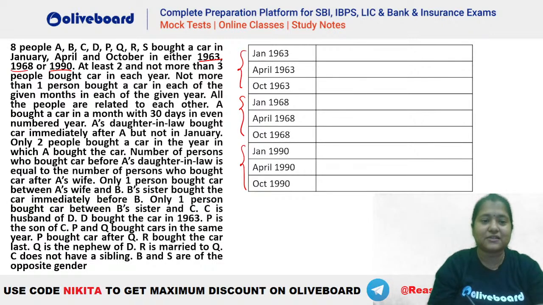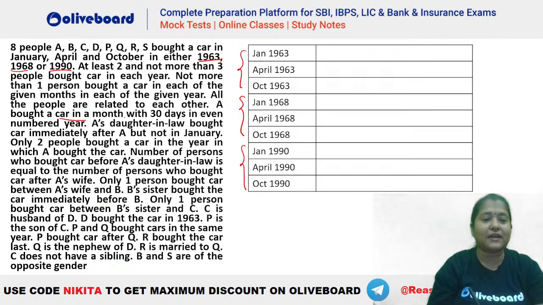At least two and not more than three people bought a car in each year. That means one of the dates will be vacant. Not more than one person bought a car in each of the given months of the given year. All the people are related to each other, so we have a family tree here. Now what is given?